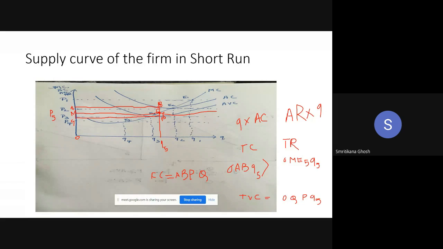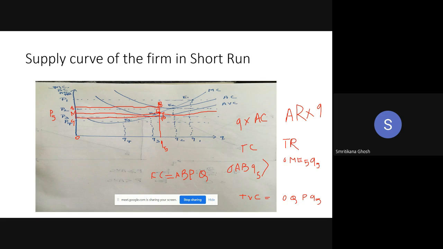Given my total revenue, I can cover my variable cost and a part of the fixed cost, right? This part, MABE, is the loss. I cannot cover this part. But the remaining part of the fixed cost, QMEP, I can cover with my revenue.